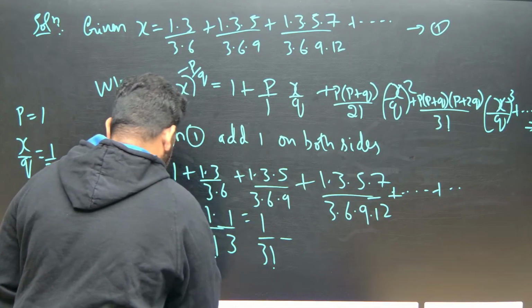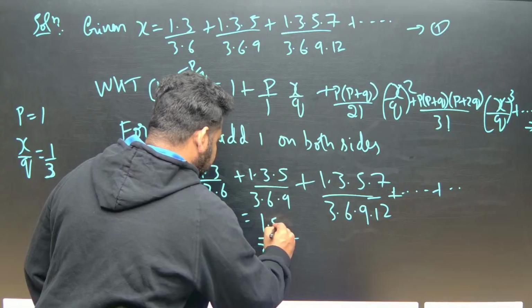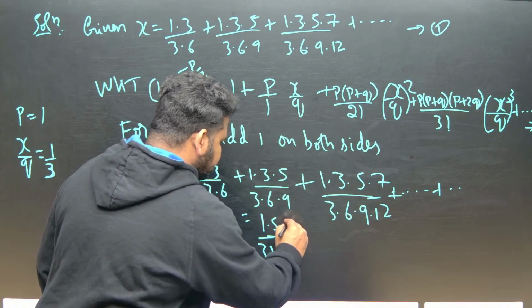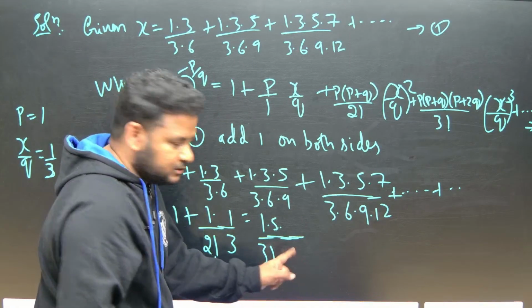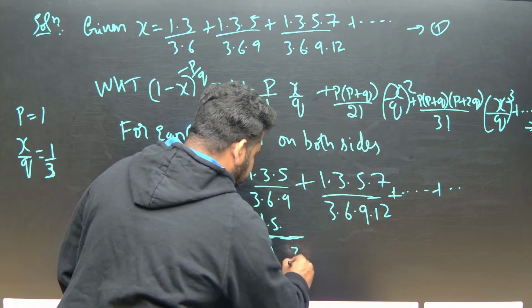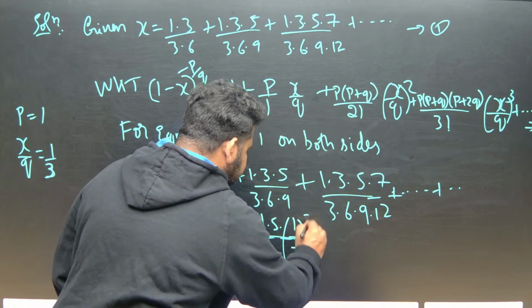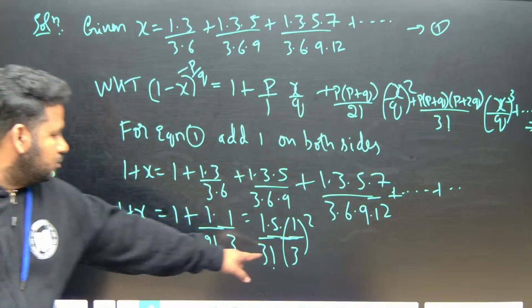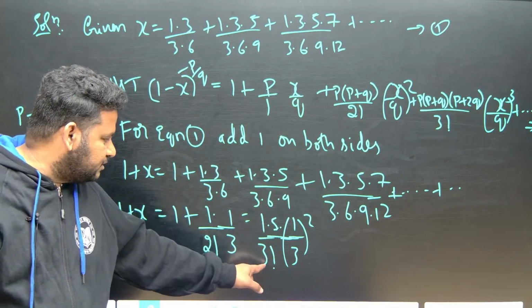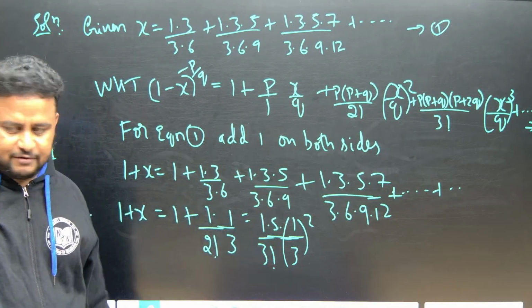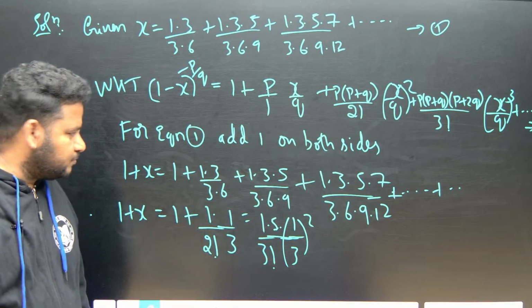Observe here carefully. So I can write it as 1 into 5. This will become 3, 1, 3 cancel. Here 3 cube is there. So this will become 1 by 3 square, or I can write it as 1 by 3 whole square. So x by q whole square. 1 into 5, 3 factorial, this is what I have.